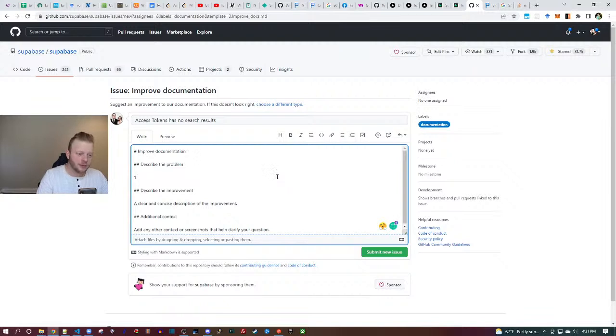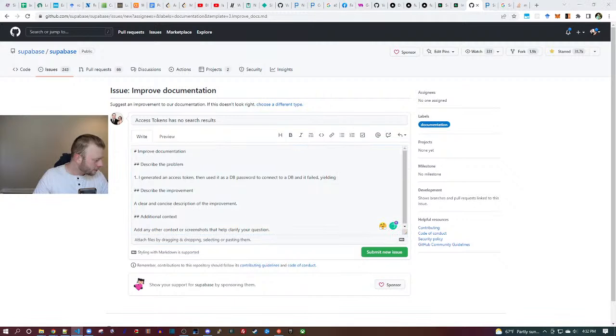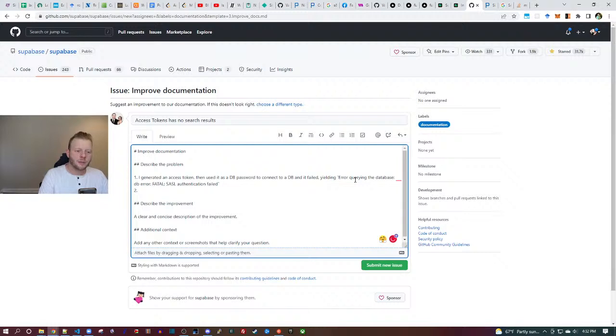One, I generated an access token, then used it as a DB password to connect to a DB, and it failed. Then I thought, maybe this is not what access tokens are used for.